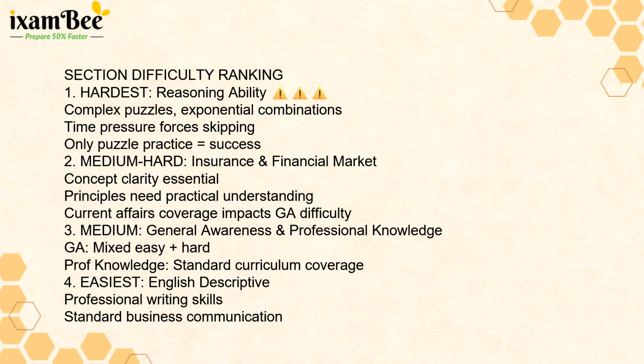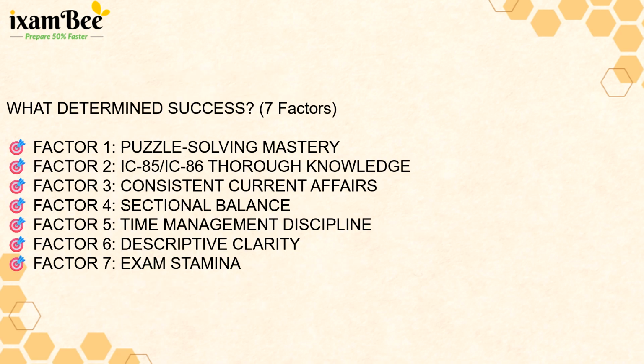It also noted that 7 factors determined success. Here it's important to understand what determined success. First is the puzzle solving mastery, which was essential for acing reasoning. Second was IC 85 and 86 thorough knowledge, as many questions were drawn directly from these textbooks. Third is the consistent current affairs for general awareness.